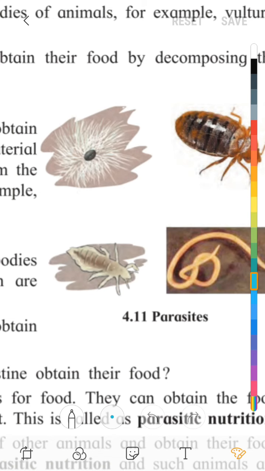Animals like tapeworm and roundworm live inside the body of other animals and obtain their food. These worms live in the body of a human being, also in the intestines. This is endoparasitic nutrition, and these animals are known as endoparasites.